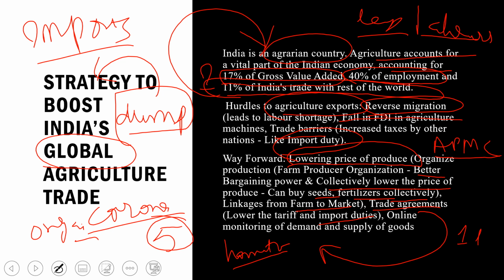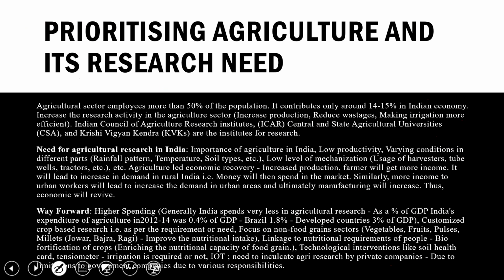So this kind of strategy will help in reviving the global agriculture trade. Now we will see prioritizing agriculture and its research needs. When we come to research in the agriculture field, it is very little. The money spent on agriculture research is also very little.